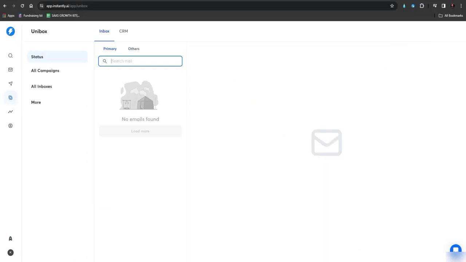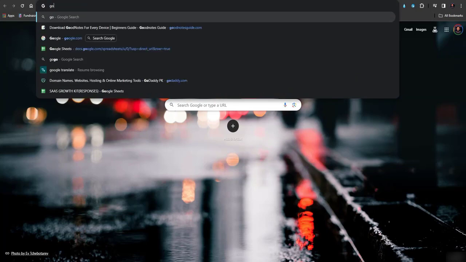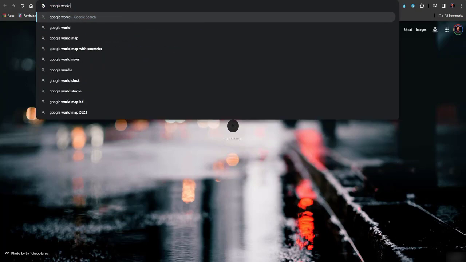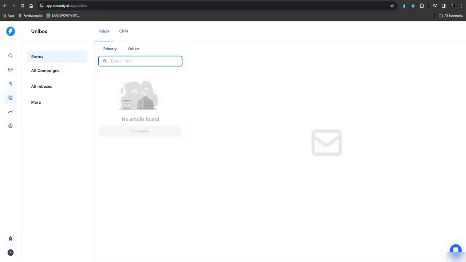But before that, I want to share something with you: there are two types of email. The first one is Google Workspace or Microsoft Office, and for that you have to pay around $6 per email. So if you have 10 email accounts, you would have to pay around $60 per month. Then there is a second type of email account where you don't have to pay monthly. You just have to pay a yearly fee, which is around $30 or $40 for hosting.